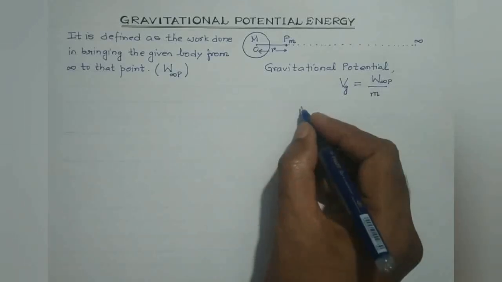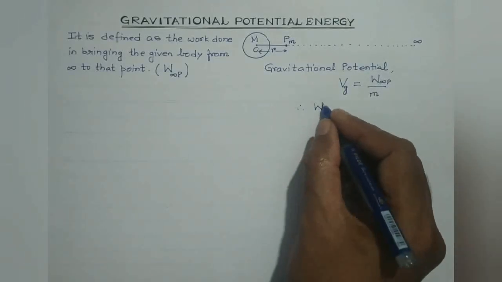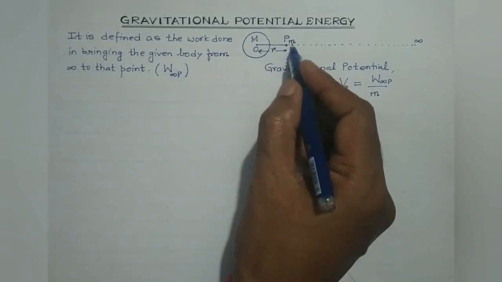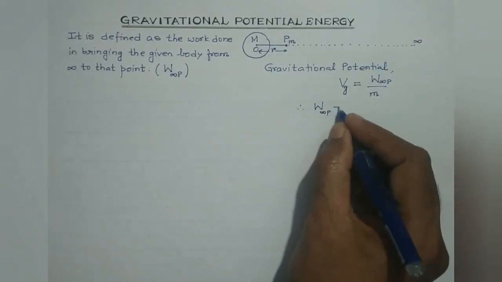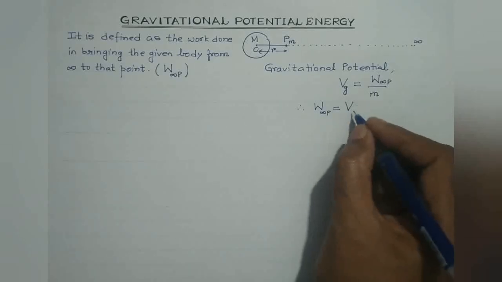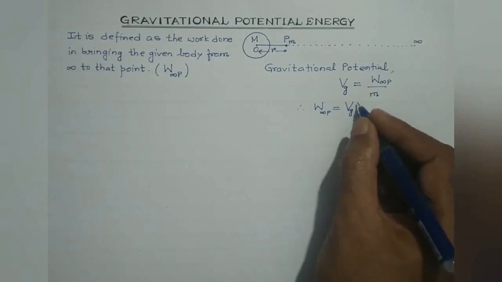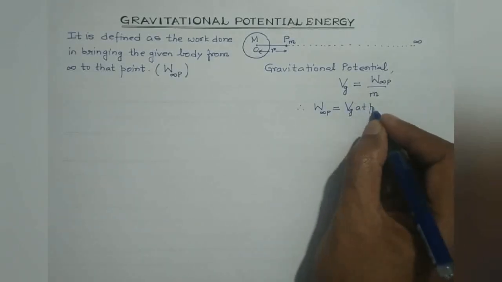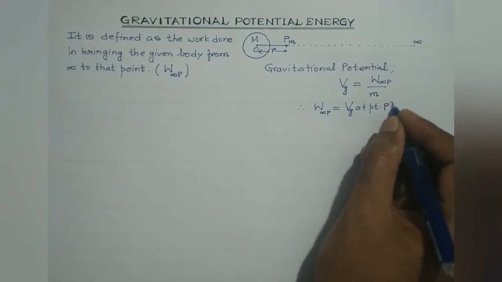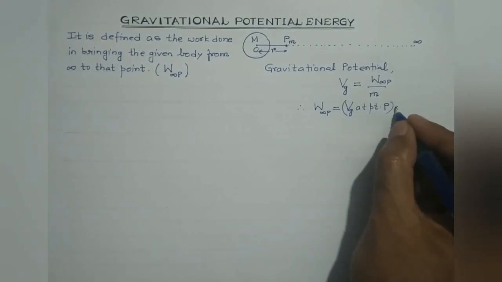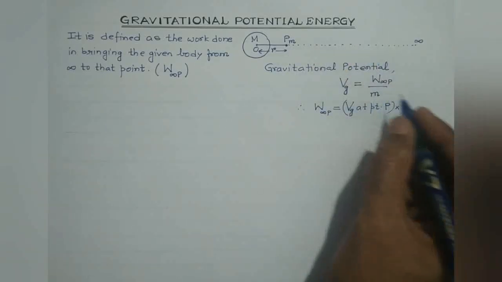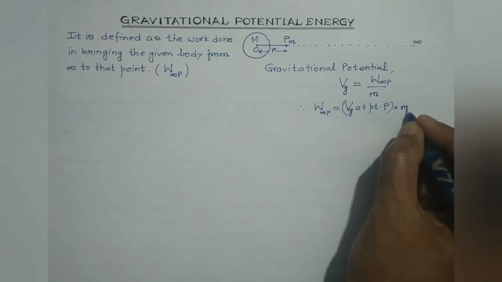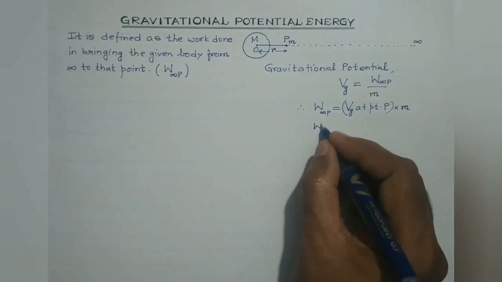So therefore, work done in bringing the body of mass small m from infinity to point P would be given by the gravitational potential at point P multiplied by the mass of the body that is to be brought, that is small m.